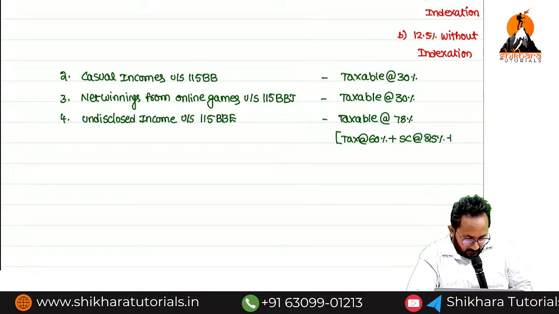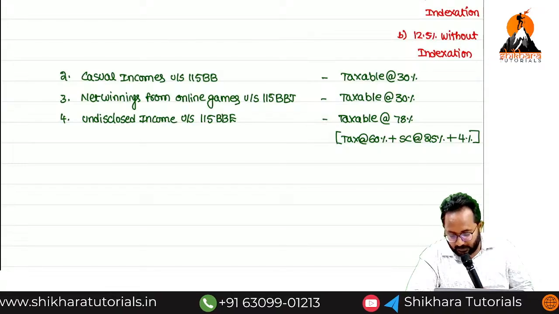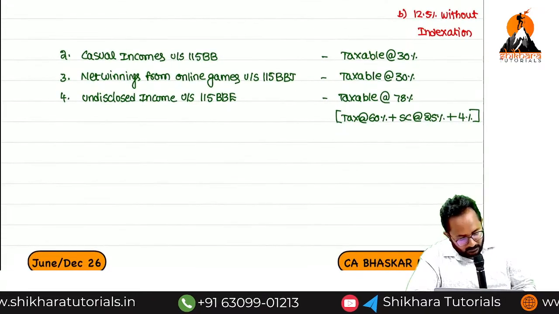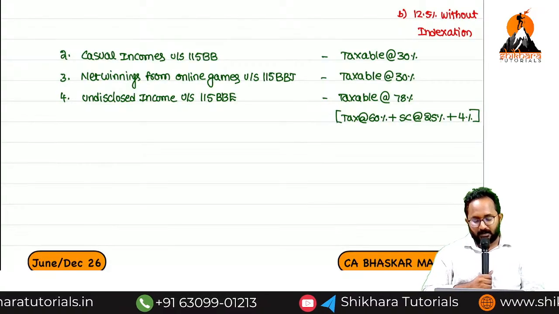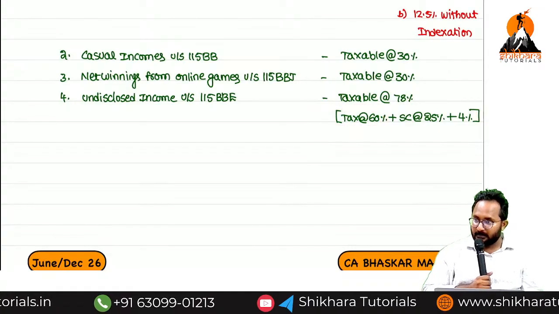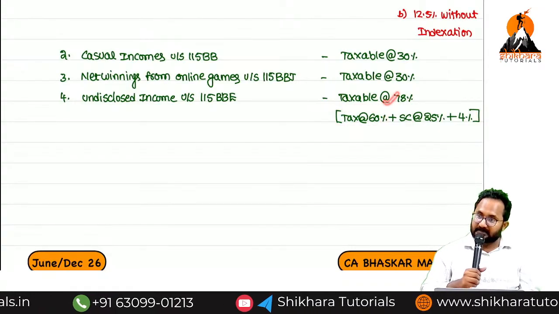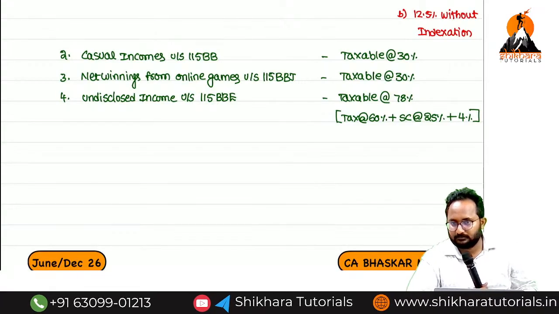Health and education cess automatically how much? 4. Please calculate the effective tax rate. It will be 78%. In the exam, if they are asking just the income tax rate, 60. If they are asking the total tax rate effectively, 78%. Pakka.